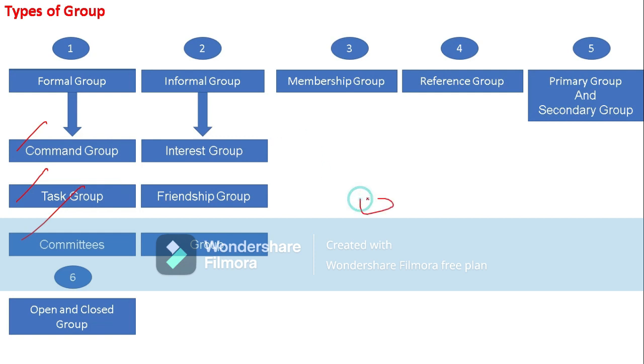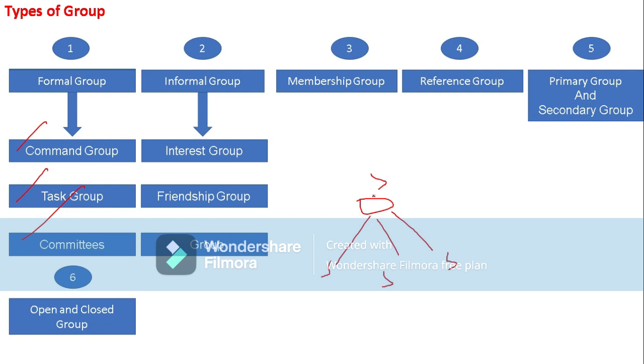Here one person is there, and different people under this person work according to the instructions of this person, which means unity of command. Here is one superior, and all these are the subordinates, and the directions will be received by the subordinates from this superior. So this is a command group: a group of individuals who work under the command or order of a particular person.